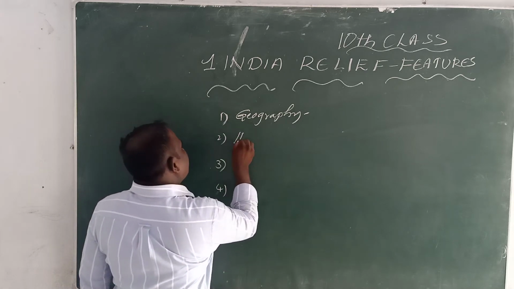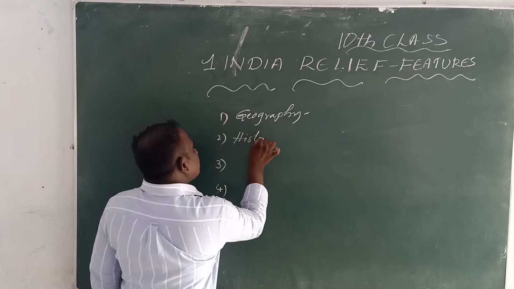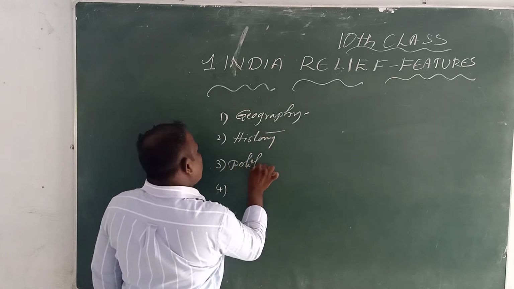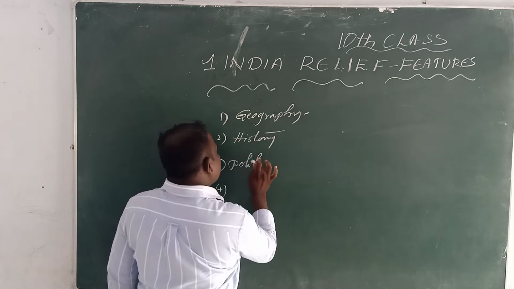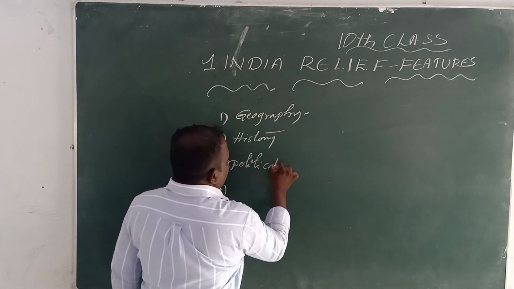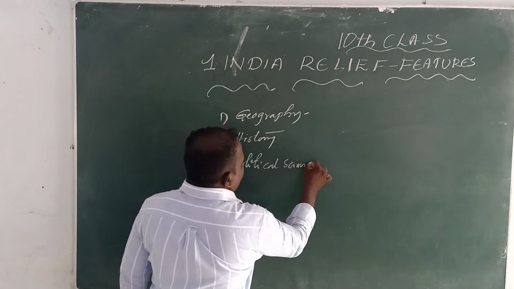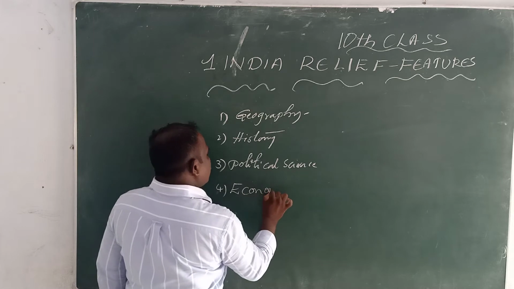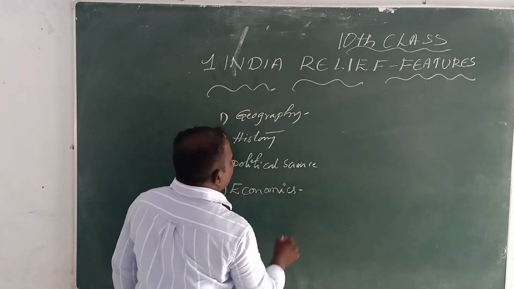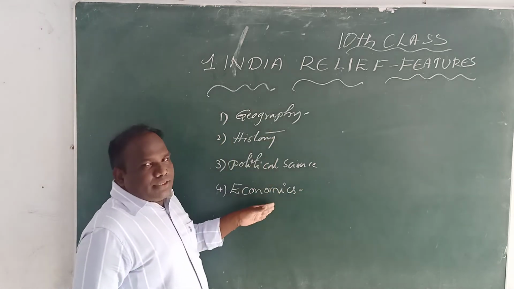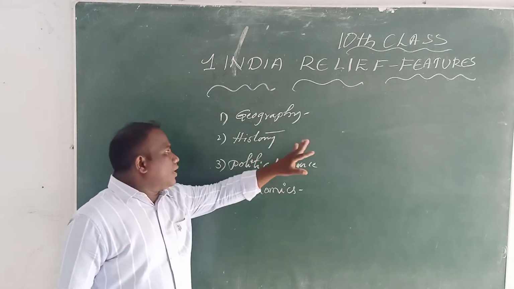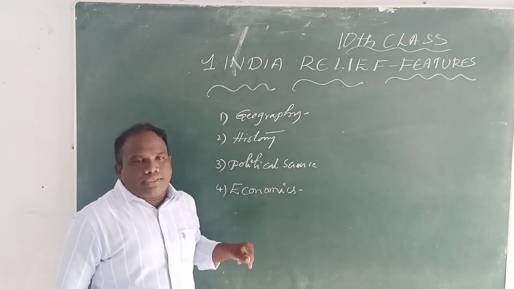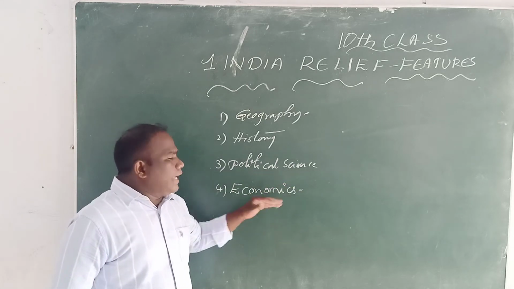Second one, history. Third one is political science. Last one is economics. We have four parts in the social subject: one is geography, second is history, third is political science, fourth is economics.